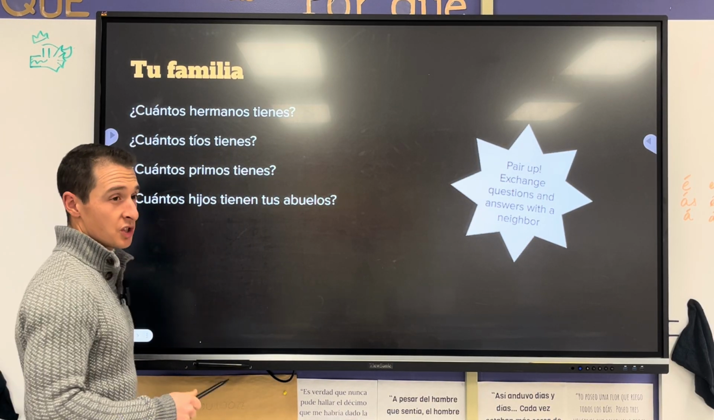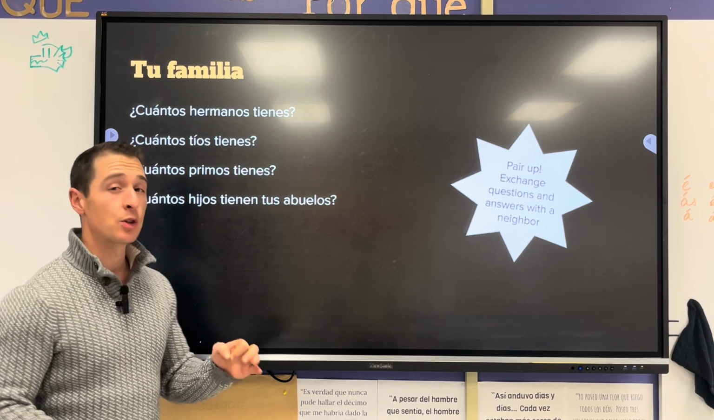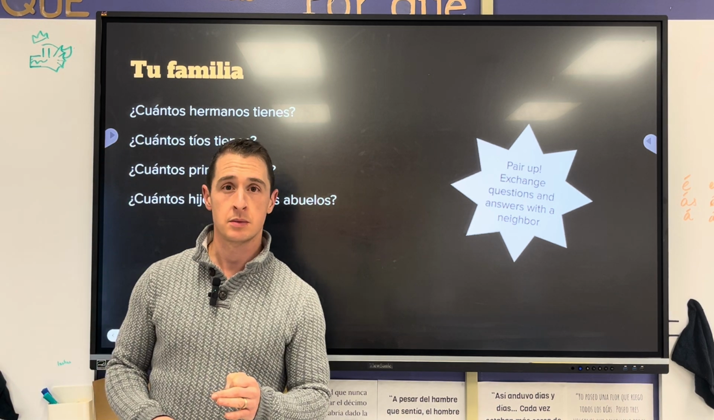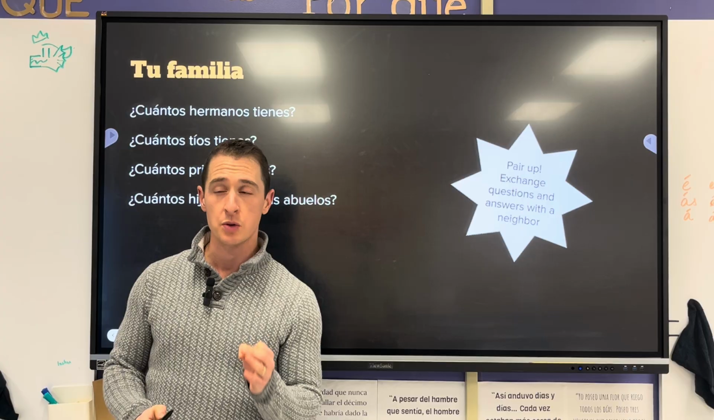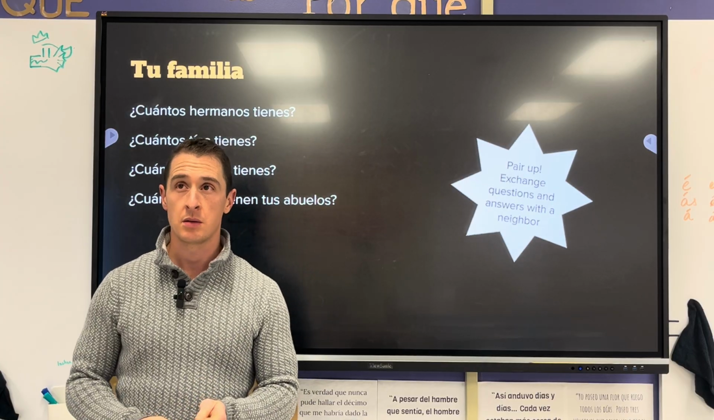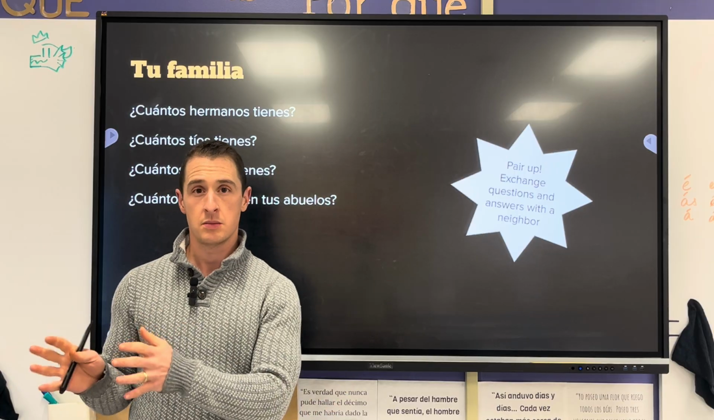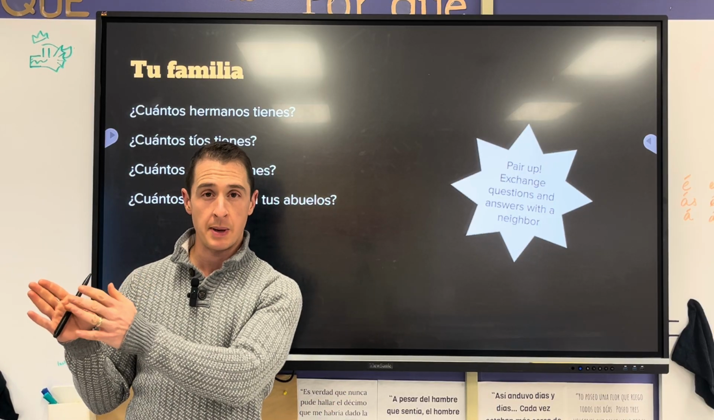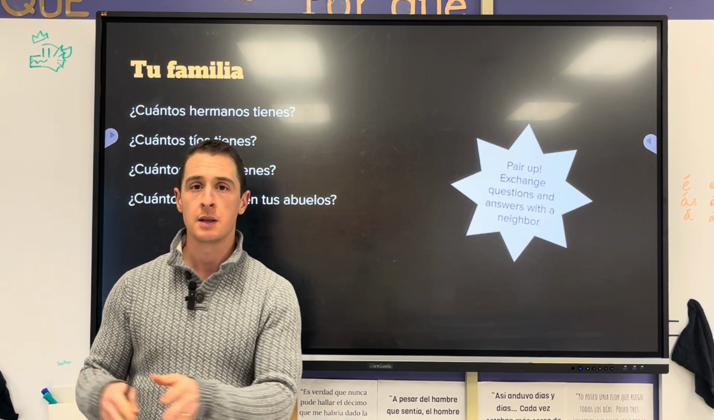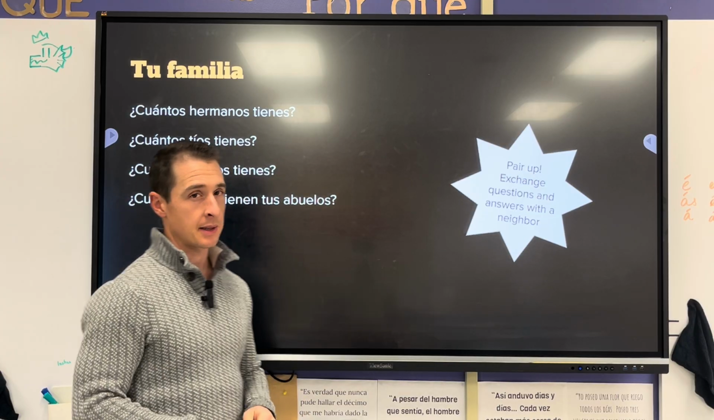¿Cuántos hijos tienen tus abuelos? Mis abuelos tienen 5 y 6. 5 hijos de mi madre, no, 5 hijos de mi madre, 6 hijos de mi padre.